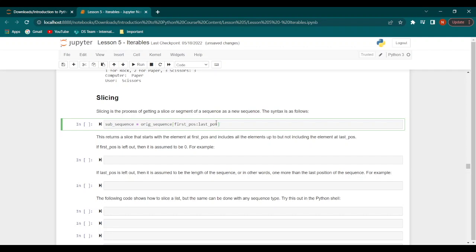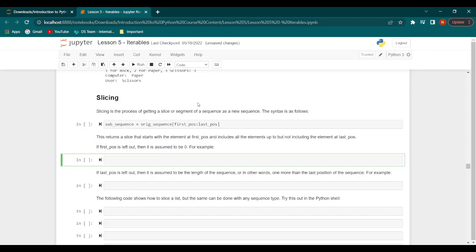This would return a slice that would start with the element at the first position, and it would include all the elements up until the element at the last position. However, it would not include the element at this last position.